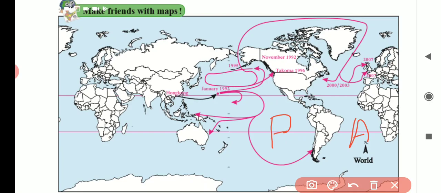A cargo ship means what? A ship which carries goods. Freight ship, we can say freight ship, the ship which carries goods. A cargo ship sailed towards America. Where is America? This one is the continent of America. Okay. So the ship was moving from Hong Kong. It is shown here, Hong Kong. So it is going this way to America.